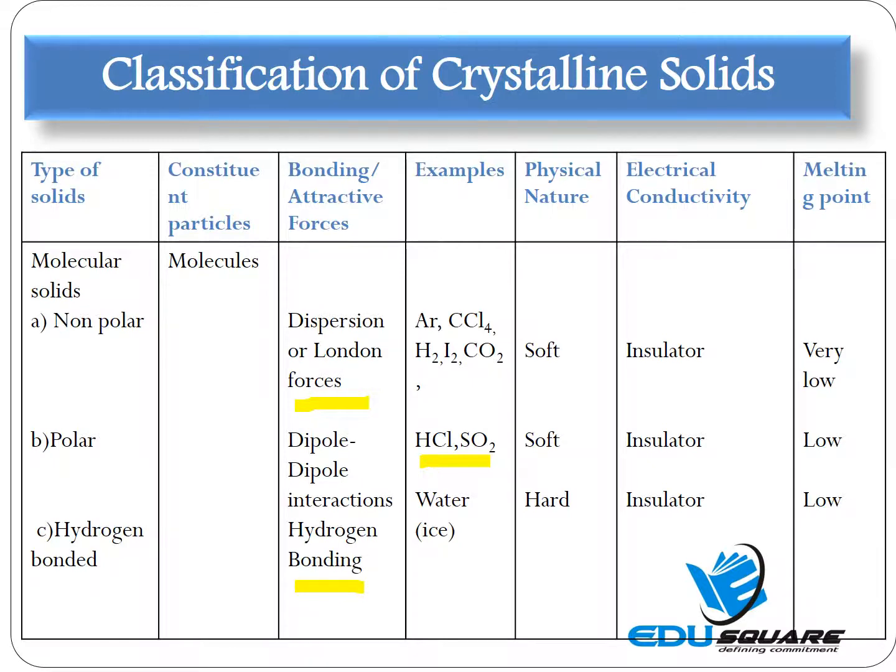Hydrogen bonded solids show the following characteristics: at room temperature and under ordinary pressure they exist either as volatile solids, volatile liquids, or as soft solids, though they are physically harder than the non-polar and the polar molecular solids. They are also non-conductors in nature. They have higher melting and boiling points as compared to the other two types of molecular solids, since the dipolar interactions leading to hydrogen bonding are strong.